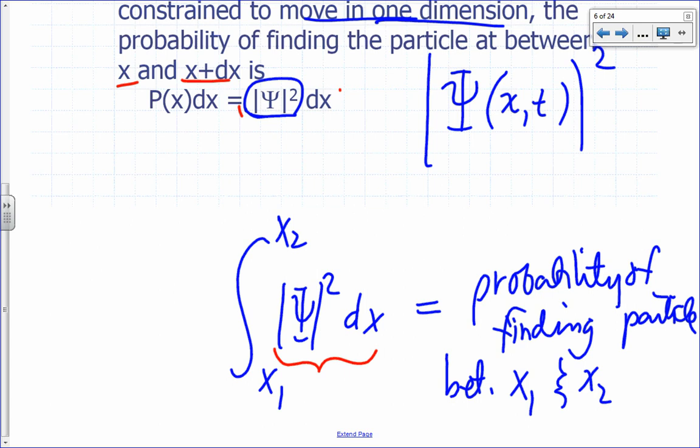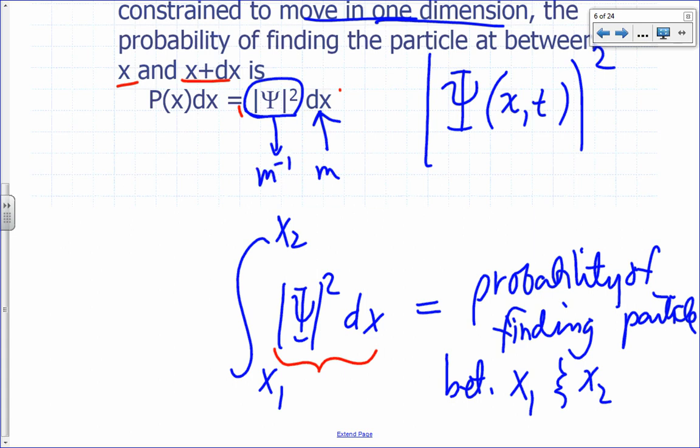What's the unit for probability? A probability is just a unitless number between 0 and 1. So what's the unit for x? A unit of length. Something like meter would be an SI unit. So what would be the unit for psi squared? Per meter.